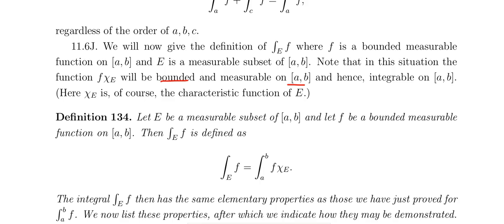So the chi e, that is the characteristic function of e. So that is a very important idea in the Lebesgue integral. So e is a measurable subset of a comma b, f is a bounded measurable function on a comma b, that is f is Lebesgue integrable. So then integral of f over the measurable set e, not an interval, over the set e is defined as, how to define na, that is integral a to b f chi e அப்படின்னு define பண்ணலாம். The f chi e ன்றது is nothing but bounded and measurable on a comma b.